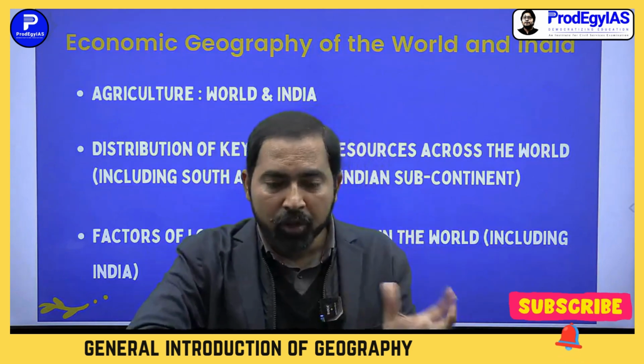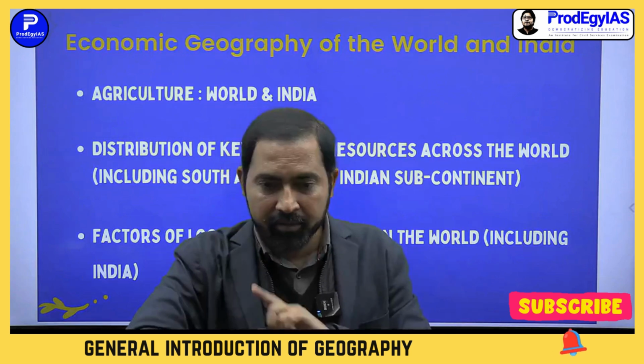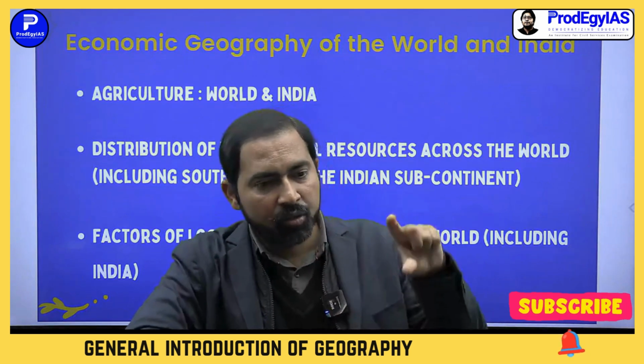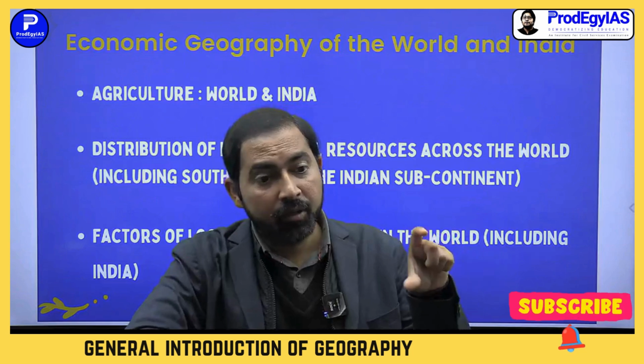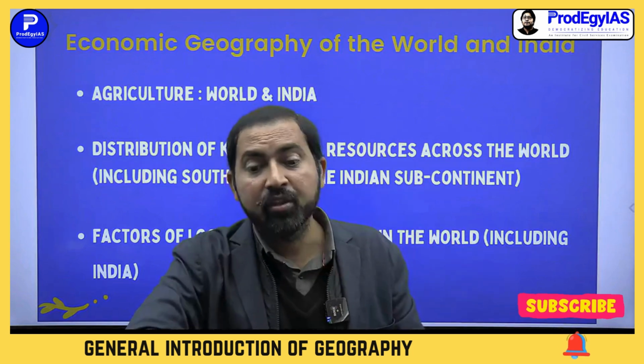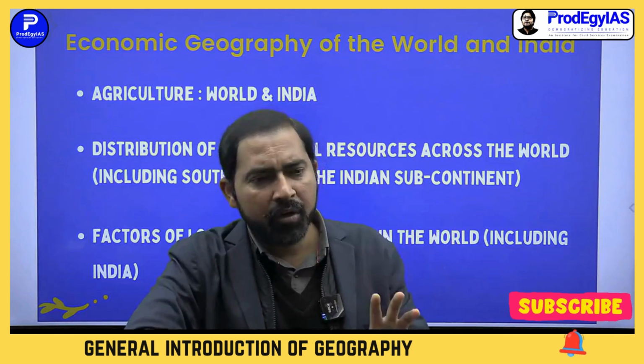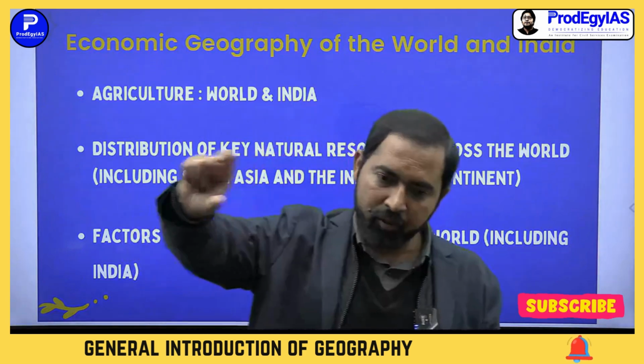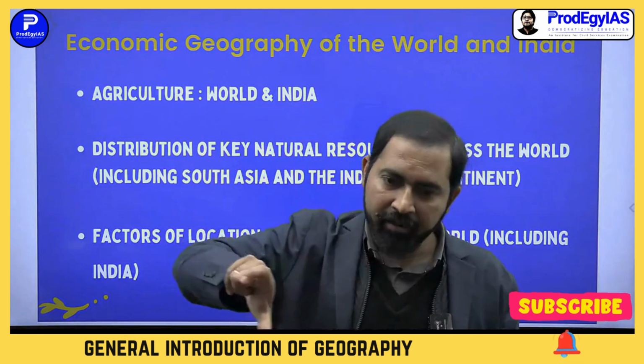What type of lithology is there? Under geomorphology, you study about the lithosphere. The upper solid part of the earth is called lithosphere, and below it, asthenosphere. This is the modern division under plate tectonics. What is the division? Lithosphere, asthenosphere, and mesosphere.